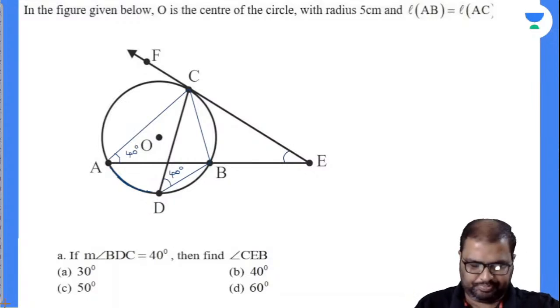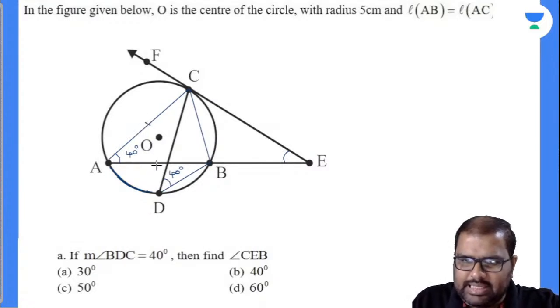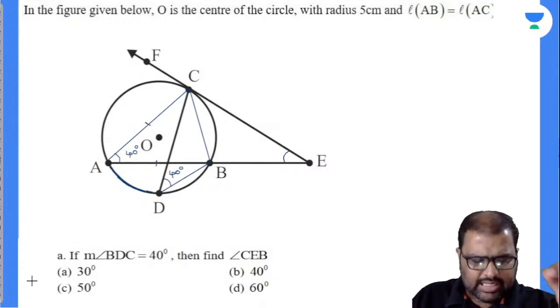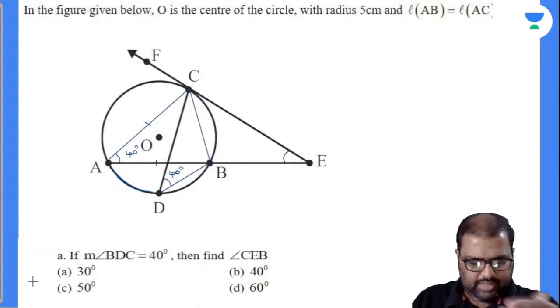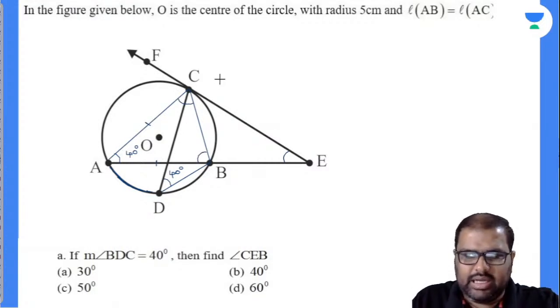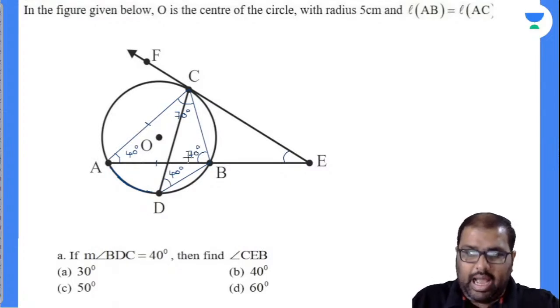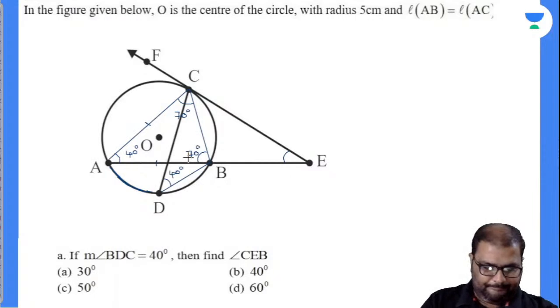Now observe triangle ABC. In triangle ABC, line segment AC and line segment AB are same, so it is an isosceles triangle. Angles opposite to equal sides will be equal, so this angle and this angle will be equal. Sum of the angles of a triangle will be 180. Now this is 40, remaining is 140, so this will be 70 and this will be 70 degrees. Am I right or wrong? Yes, perfectly.